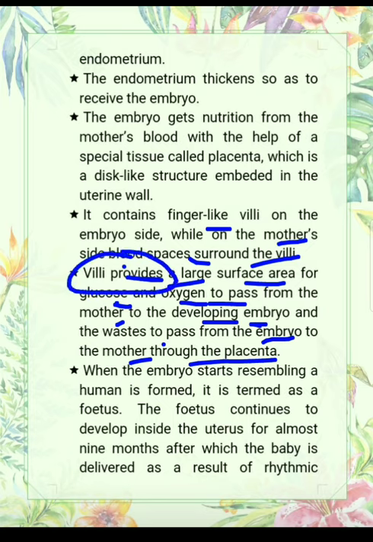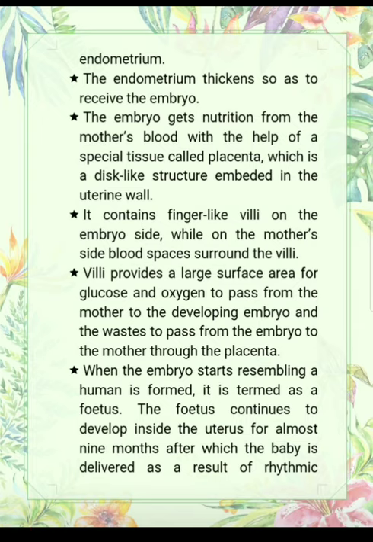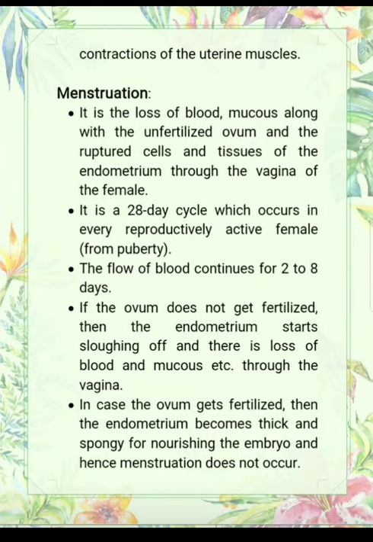When the embryo starts resembling a human, means when the embryo grows, it is termed a fetus. Now the fetus continues to develop inside the uterus for almost 9 months, after which the baby is delivered as a result of rhythmic contraction of uterine muscles.